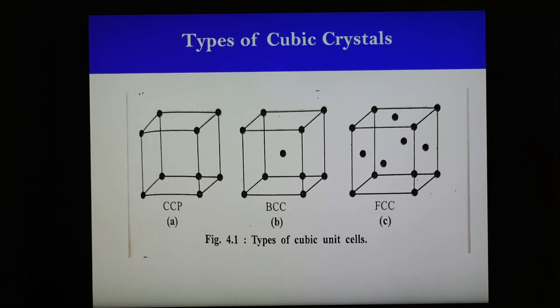So there are 3 cubic systems as shown here. One is simple cubic. In this arrangement, the points are present at all the corners of the cube. Second, body centered cubic has points at all the corners as well as the center of the body of the cube. And face centered, also called cubic closed pack arrangement, has points at the corners as well as at the center of each of the 6 faces. So these are the 3 types of cubic system or crystals.